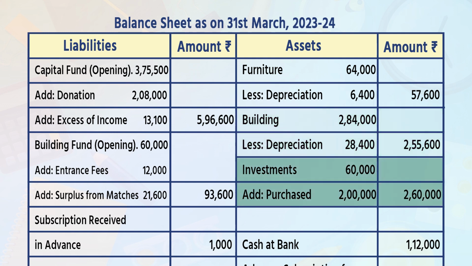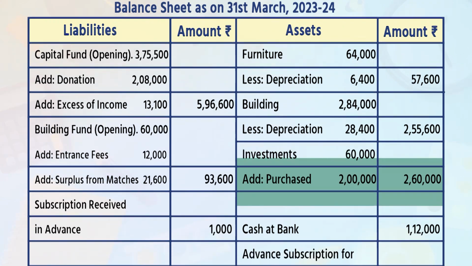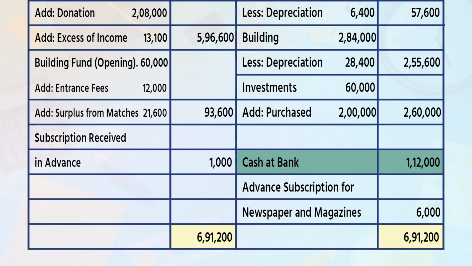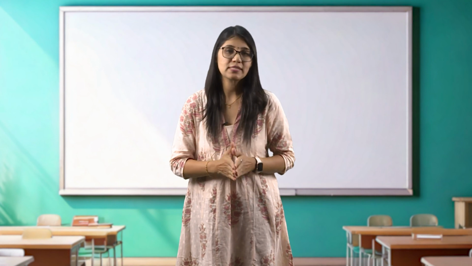Investment inner column 60,000. Add purchase of rupees 2 lakh. Outer column 2,60,000. Cash at bank 1,12,000. Advance subscription for newspaper and magazine rupees 6,000. Total of asset side is 6,91,200. Yes students, we have discussed 10 illustrations from this topic.